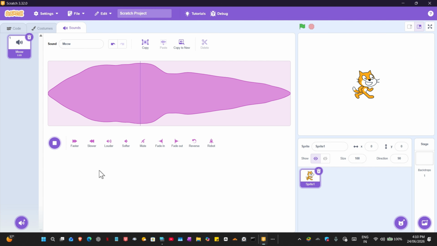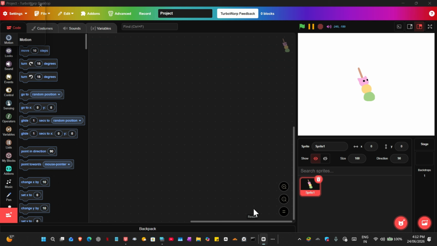Louder makes it louder. Slower makes it slower. Faster makes it faster. Basically, you can do a lot of stuff with this. So, we're gonna then try the echo sound, which you might not see here. So, voila! We have now made it to Turbo Warp, the mod of Scratch.